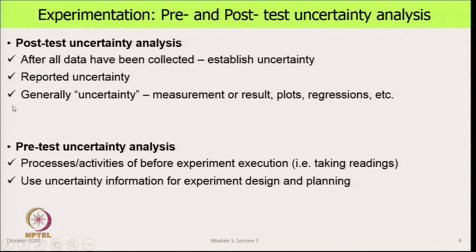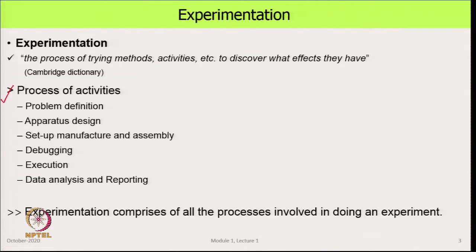What we are saying is that experimentation is everything from thinking about wanting to do something to making a setup, taking measurements, collecting the data, analyzing it, drawing conclusions and finally presenting those conclusions.